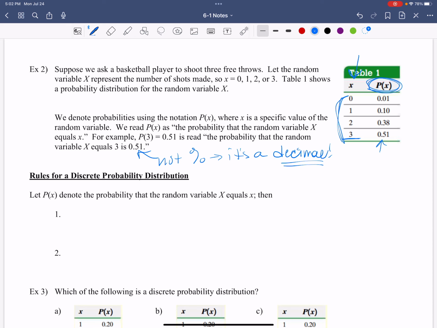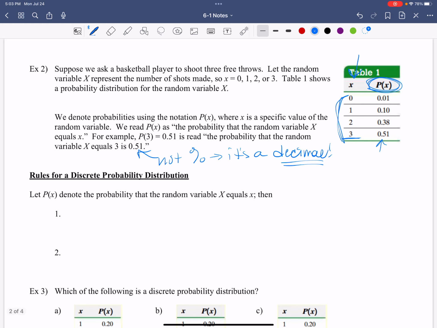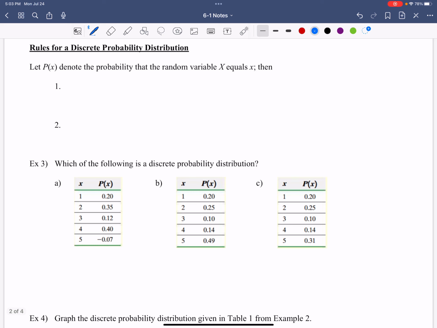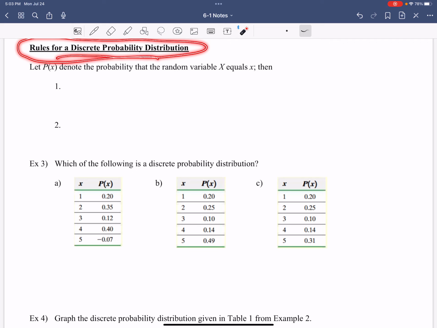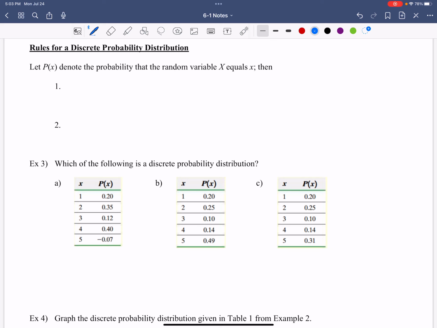That's what is happening. So by that same token, there's a setup for it, and we're going to look at some examples down here. What do you think some rules are? It's a discrete probability distribution, but it is a probability distribution. What were the 2 rules to determine if I had a probability before? Add it up to 1, and what else? Between 0 and 1 inclusive. Don't you think those are the same? It is still a probability distribution. So we can add my probabilities up to 1.